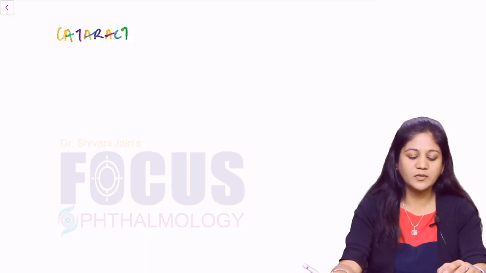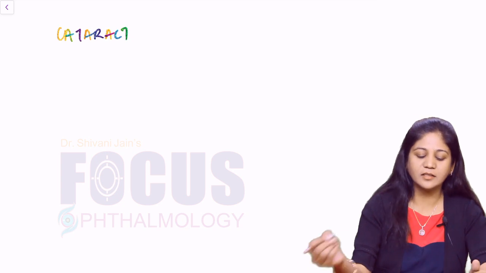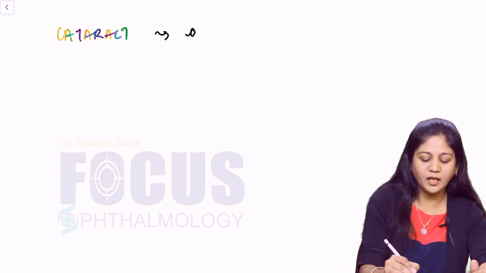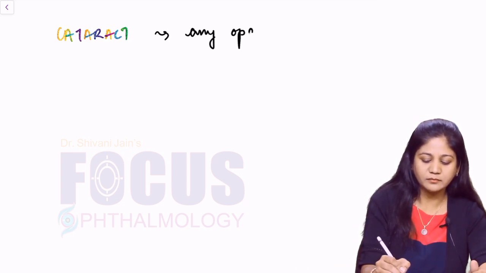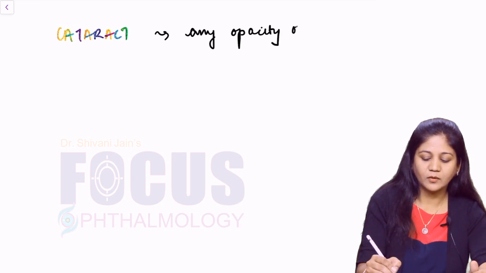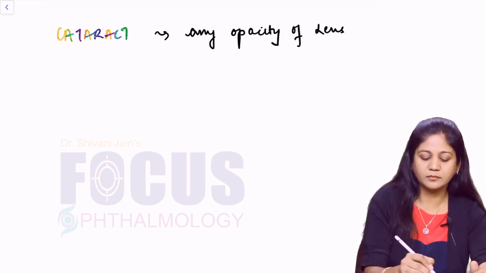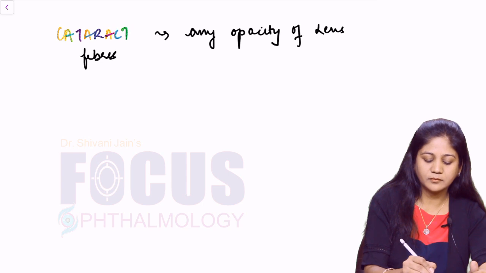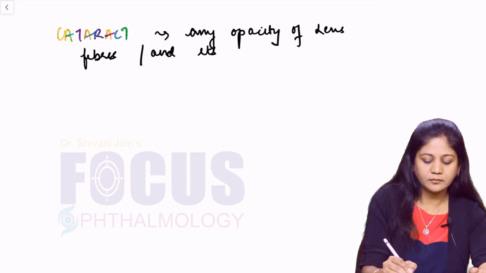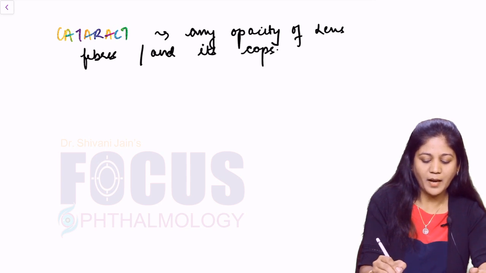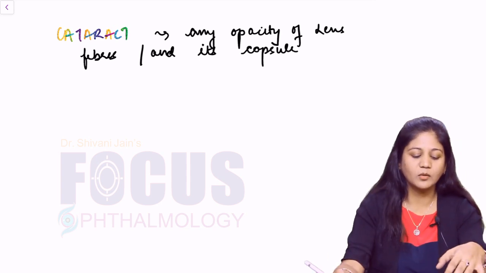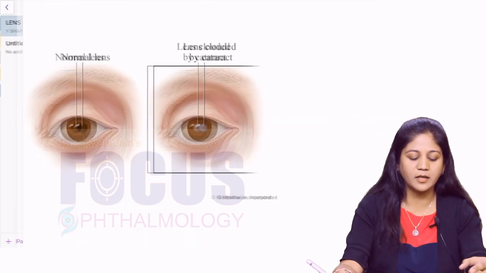So, if we define cataract, cataract is by definition any opacity of the lens fibers and/or its capsule. So, any opacification in the lens would be termed as cataract.